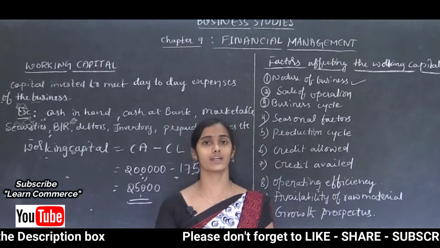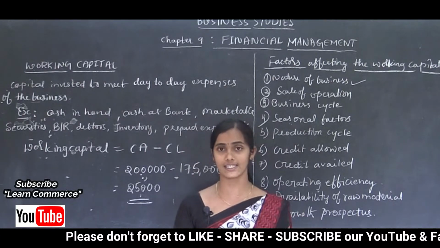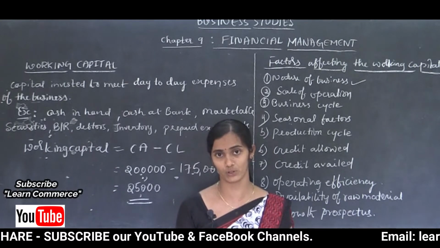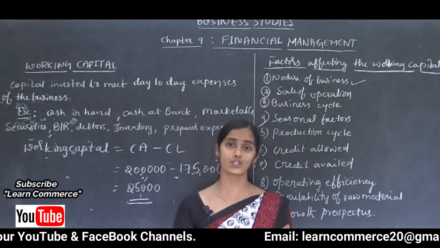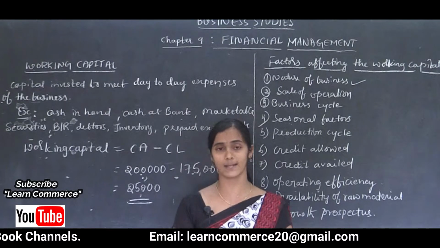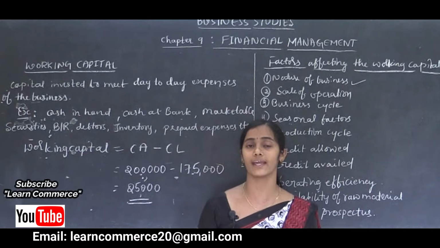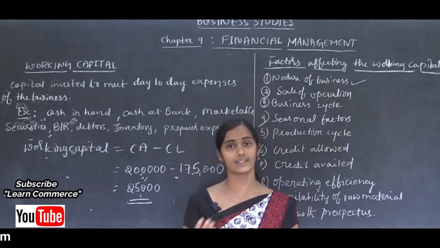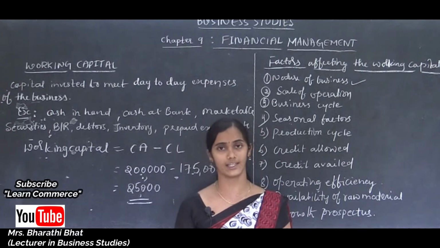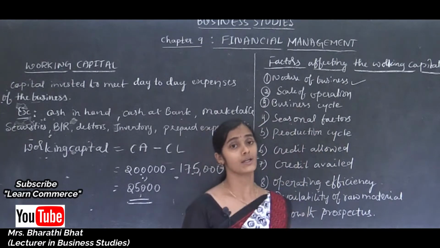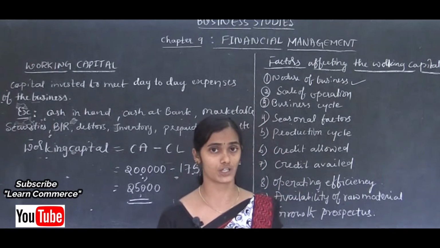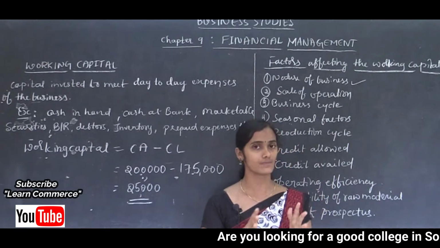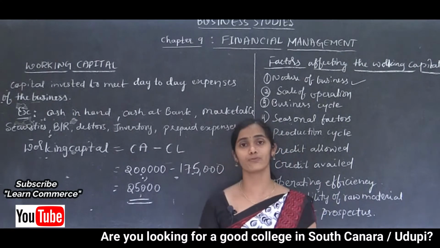And during the depression period, an organization requires less working capital, because at that time there is less demand and a lower inventory level; they can't maintain larger amounts of inventories at that time. They need not supply the product, because there is no demand. So at that time they require less working capital. So the business cycle, whether boom or depression, affects the requirement of working capital.